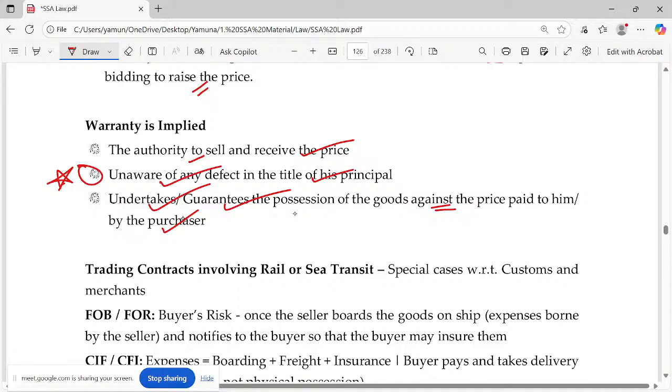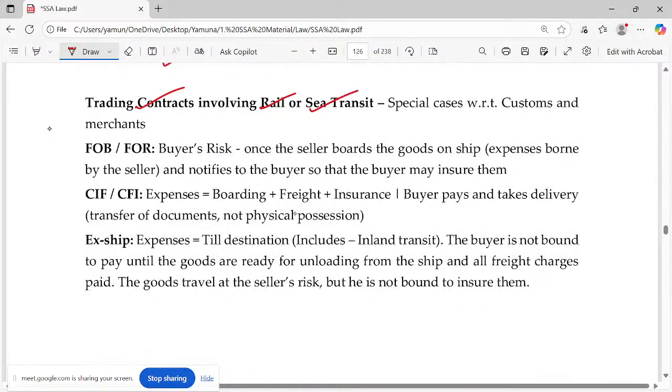Okay. Trading contracts involving rail or sea transit. The customs duty part has been asked in an exam only once. I just thought I could include it. Some special cases where customs are involved and other merchants are involved. They will say freight on board, or freight on rail. It is the buyer's risk. Once the seller boards the goods on the ship, the expenses have to be borne by the seller and notified to the buyer so that the buyer may insure.